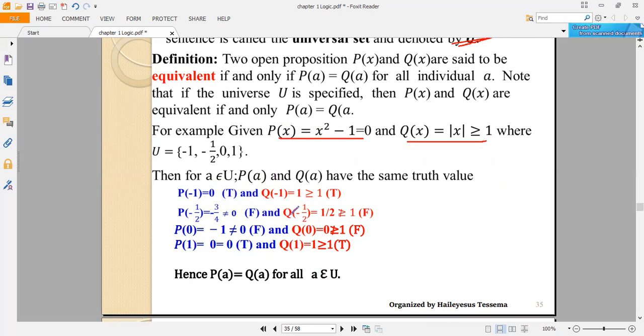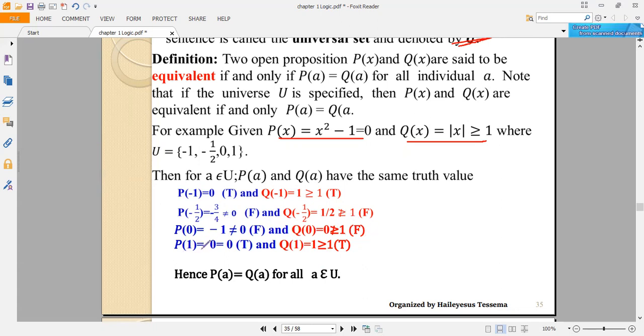And Q of minus 1 over 2: the absolute value of minus 1 over 2 is 1 over 2, which is not greater than or equal to 1, which is also false. P of 0 is equal to minus 1, which is different from 0, which is also a false statement. Q of 0 is 0, which is not greater than or equal to 1, so that is also false.